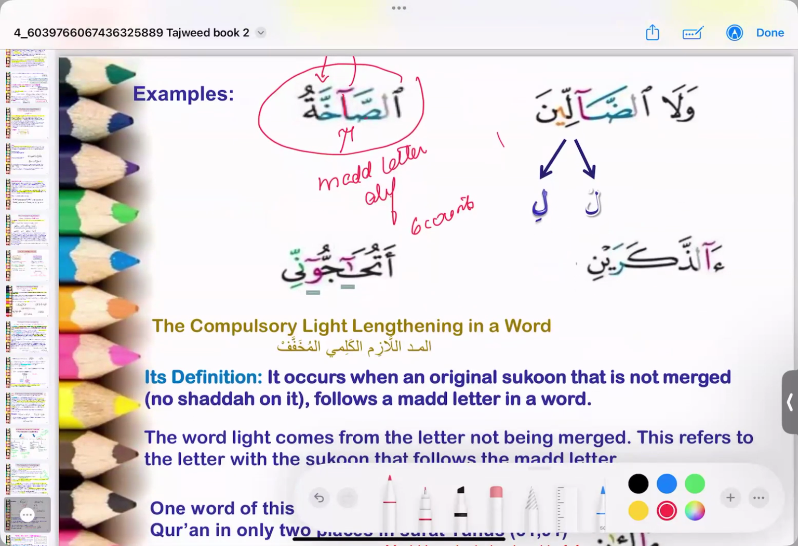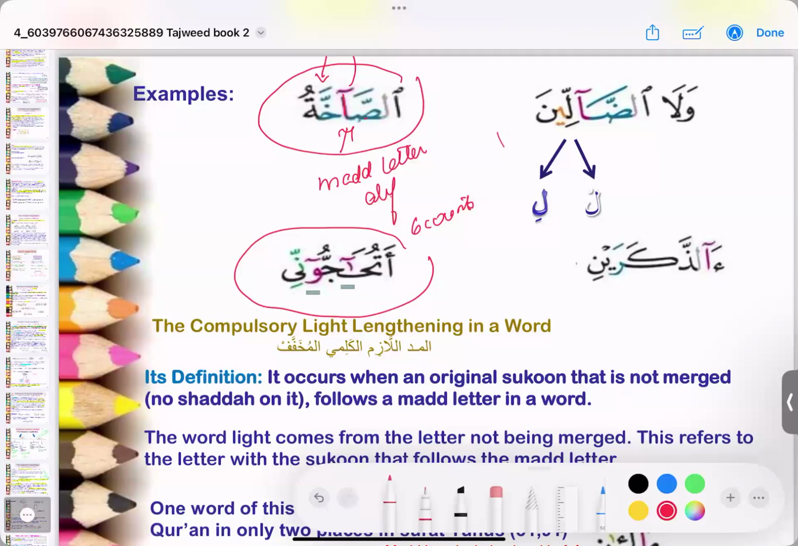Now we have one example over here which has 2. Let's look at this one. This is really a very interesting example. It is a little hard to do for those who have issues with their breathing, but it's very good exercise for your lungs too.